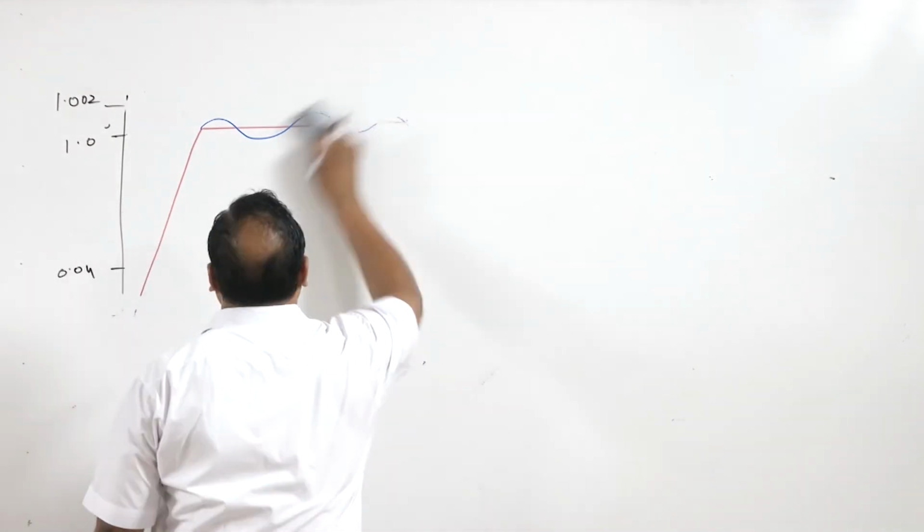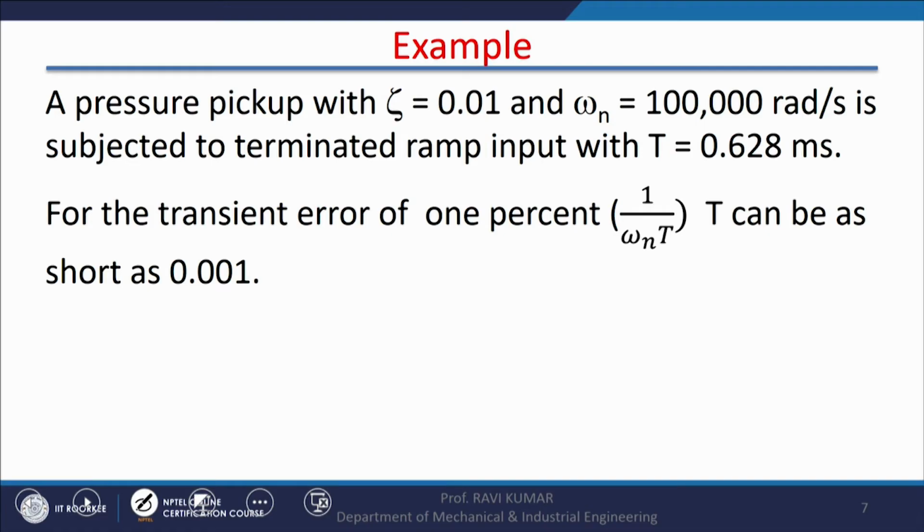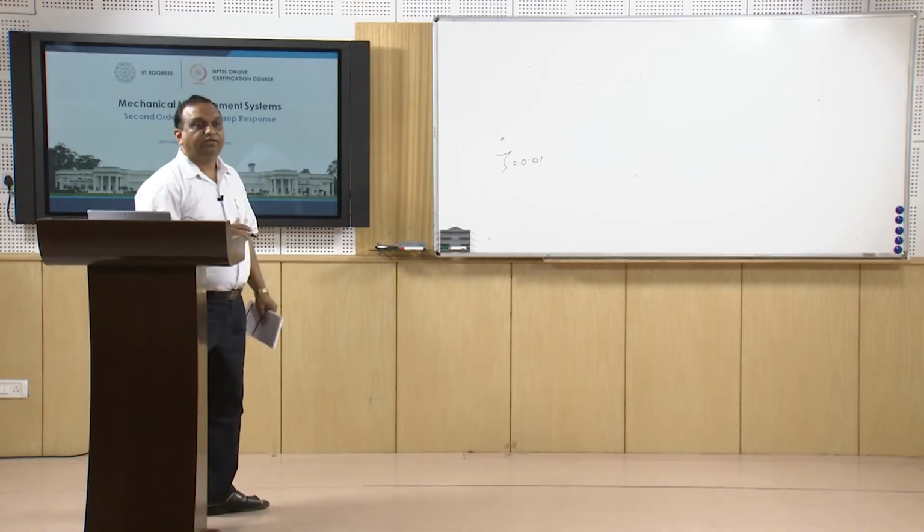So the error in this type of measurement is, as I said earlier, 2 zeta by omega n t. Let us take one example. There is a pressure pickup which has a damping ratio of 0.01, so damping ratio is 0.01 and natural frequency is 1 lakh.